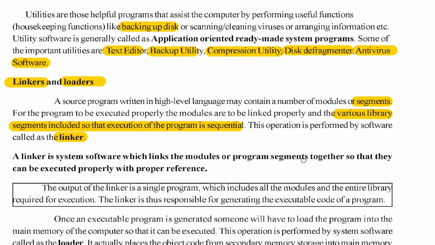Whenever we want to execute, the compiler translates. When you are executing, all the modules are converted into object programs. So you gather all these modules and put them into one entire program, like one code, where it's executed one by one sequentially. So the distributed modules are integrated together. That is done by the linker. That's how the linker is a system software.